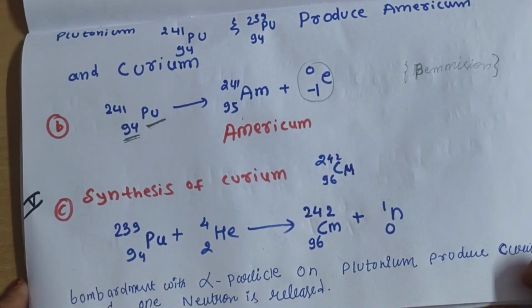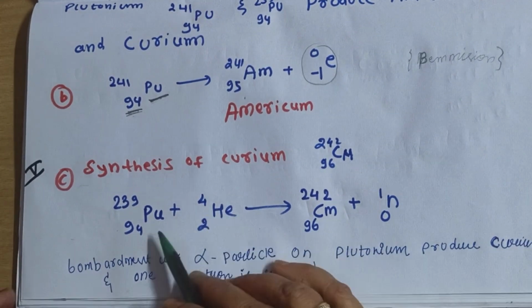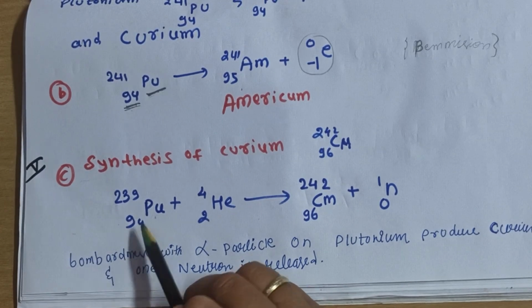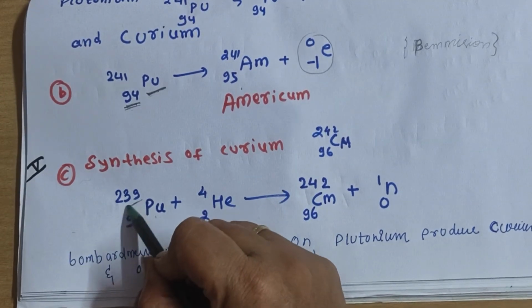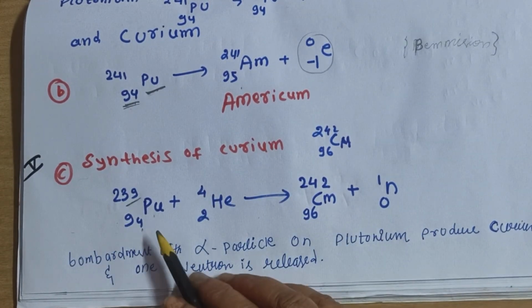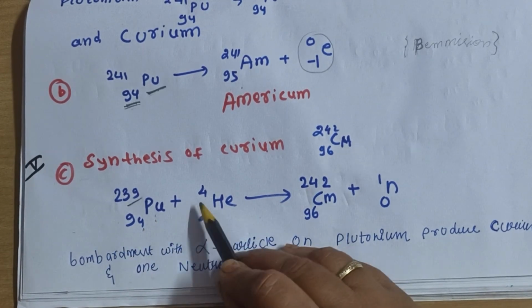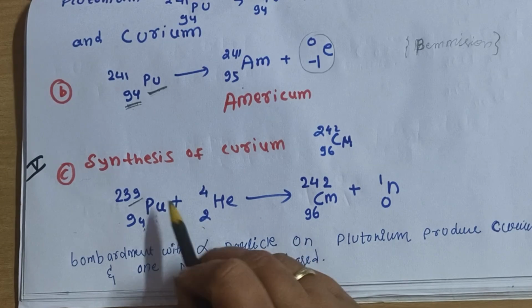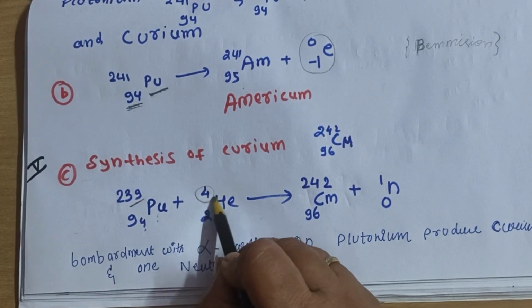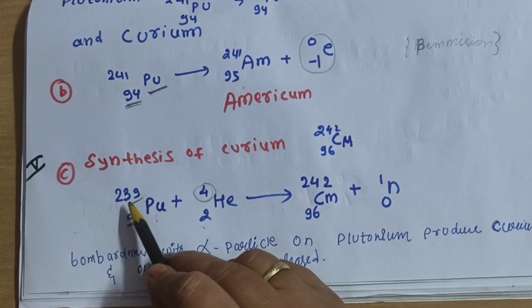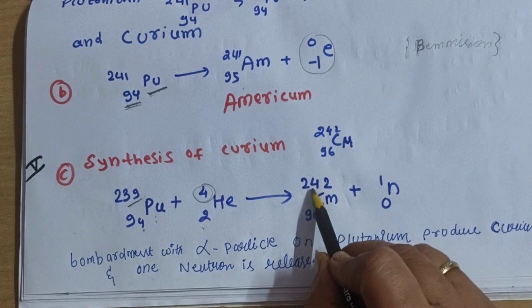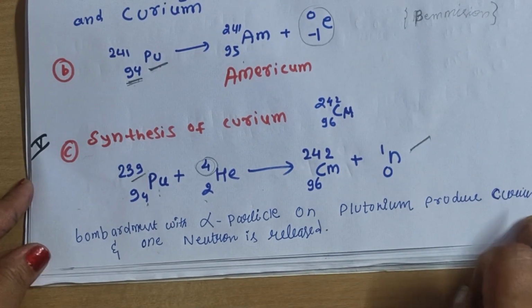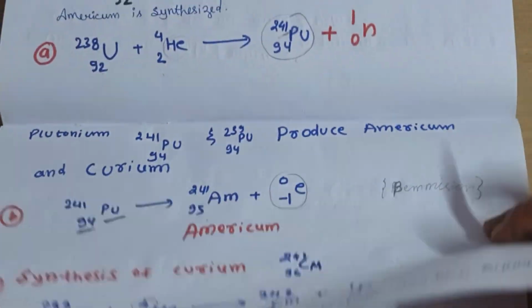Okay, next you can see the synthesis of the curium. For curium synthesis, what do you have to do? Your plutonium 94. Now, which isotope are we using? 239, which we have already seen. Plutonium 239 is bombarded with the alpha particle. So the atomic number will increase by 2 units and atomic mass will increase by 4 units. So it will be your 243. But we don't need it. We need only 242 mass. So we will eliminate one neutron, which is released. I have written this in the notes also, so pen it down.